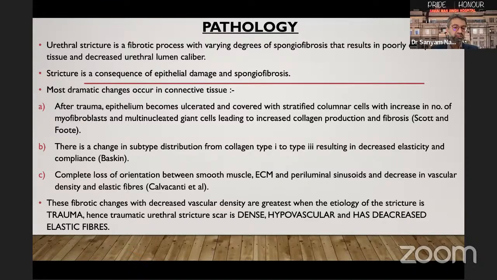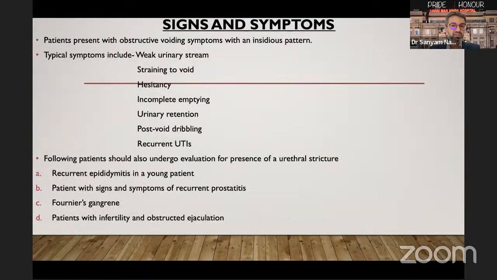These fibrotic changes with decreased vascular density are usually the greatest when the etiology of the underlying stricture is trauma. Hence, the traumatic urethral scar is dense, hypovascular, and has decreased elastic fibers. Signs and symptoms of urethral stricture disease. Patients usually present with obstructive voiding symptoms with an insidious pattern. Typical symptoms include a weak urinary stream, straining to void, hesitancy, incomplete emptying, urinary retention, post-void dribbling, and recurrent UTIs.